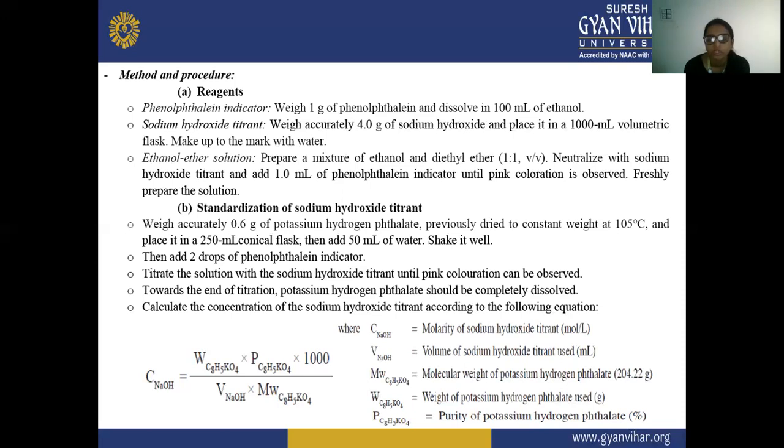So for the calculation of the concentration of sodium hydroxide titrant, we use the following formula.